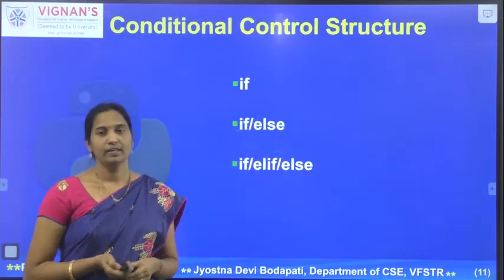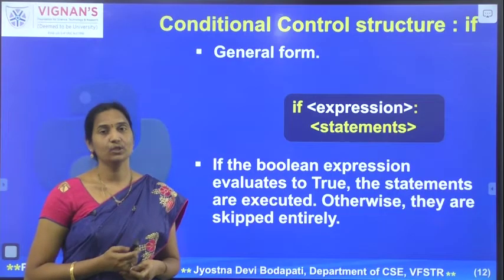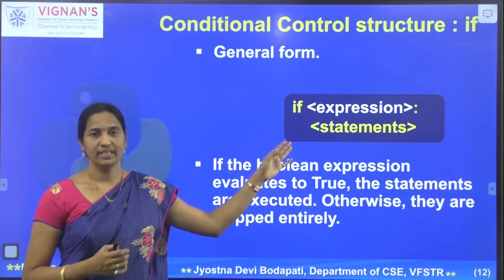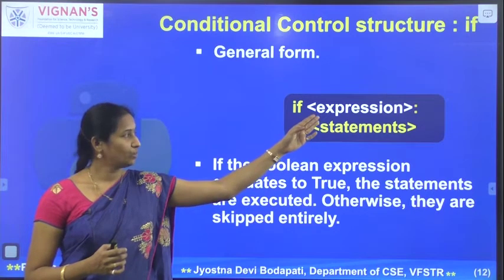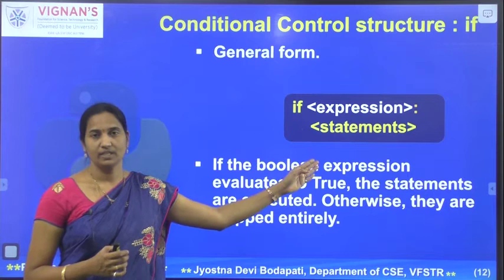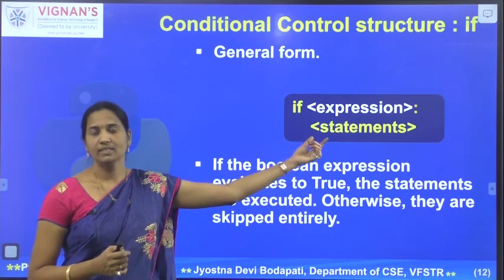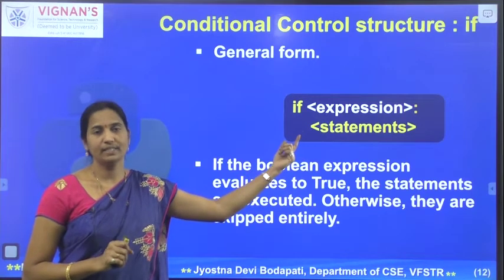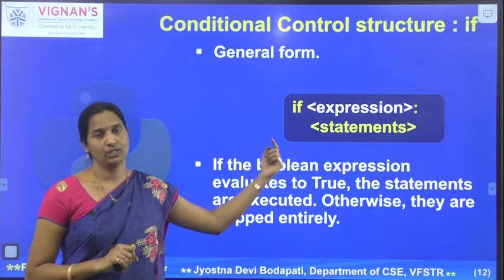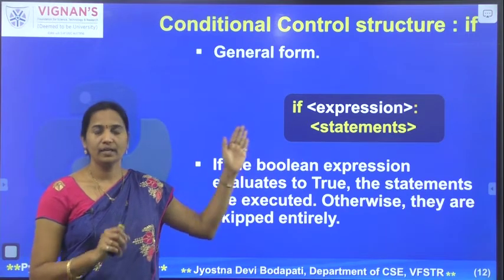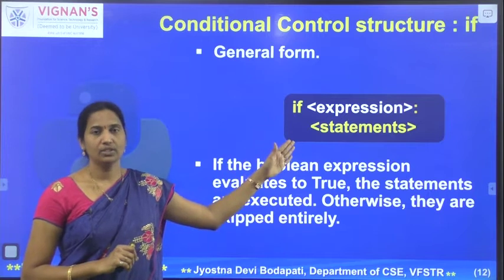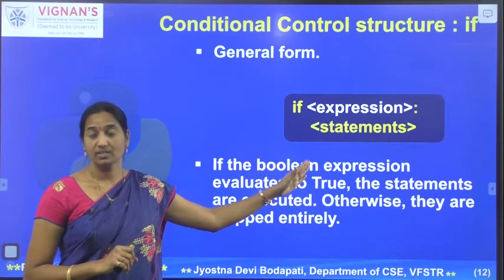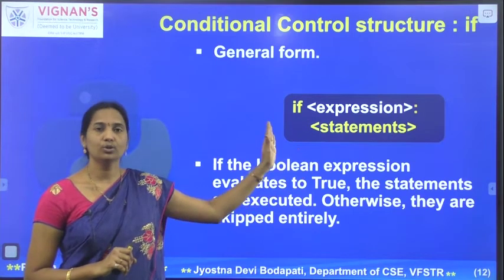Now let's see how we can use the if keyword in practice. The general form is if expression followed by a colon and then the set of statements. If you observe the general form, the statements are included with indentation. In the earlier videos we discussed that indentation is mandatory in Python, and we can represent it with some spacing. Whatever statements you want to execute as part of this if condition should be provided with indentation.